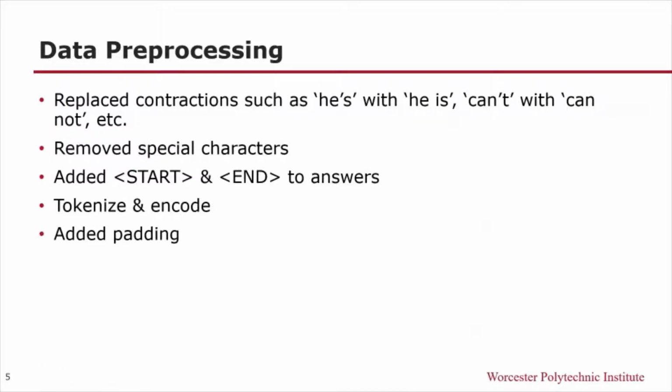The next step was to pre-process this collected data and make it presentable for the model. Firstly, for both questions and answers, we replaced all short forms or contractions, such as he's with he is, or what's with what is. Then we removed all the special characters from the text. For answers, we added start at the beginning and end at the end of the sentence so that the decoder can understand the start and end of the sentences.